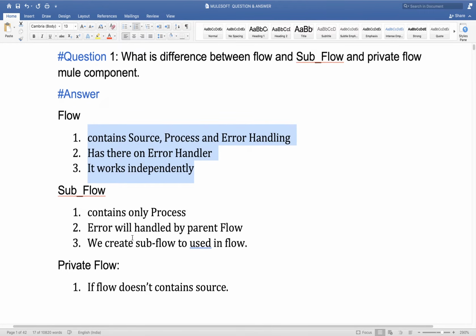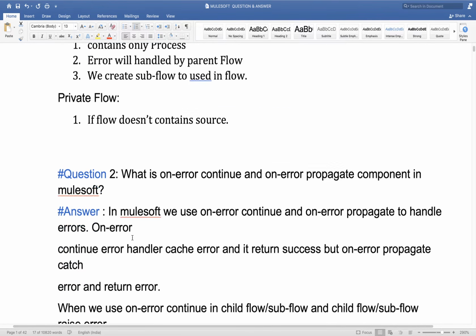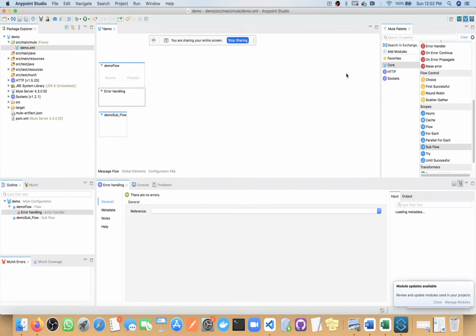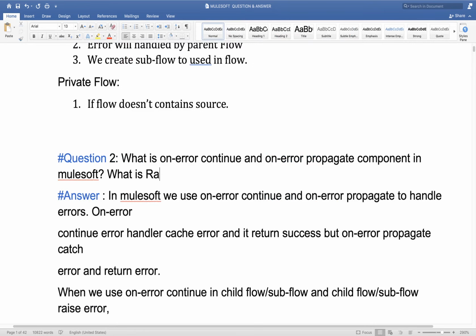Okay, fine. I hope everyone is clear with this question. Now we are moving to the second question. What are the on error continue and on error propagate components in MuleSoft? And let me add one more point: what is the raise error component? This question will also come very frequently. If you attend 10 interviews, I can say in 7 interviews you will get this question.